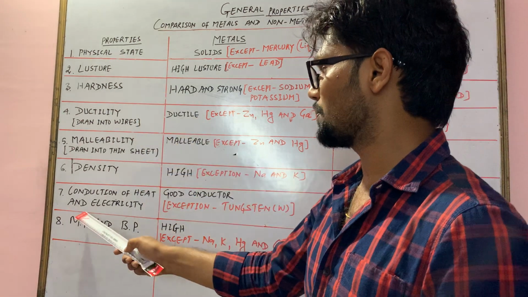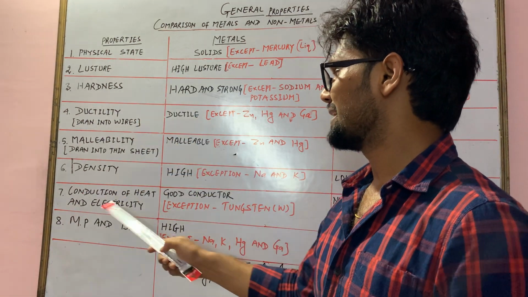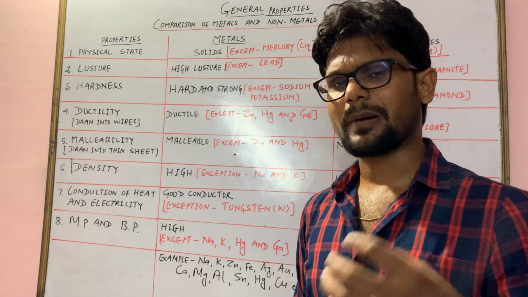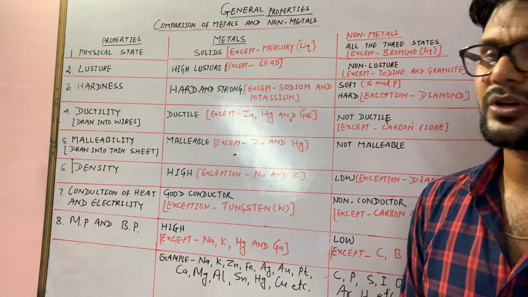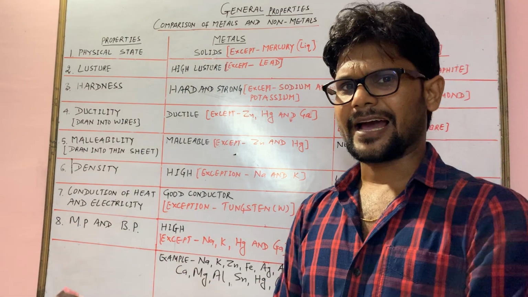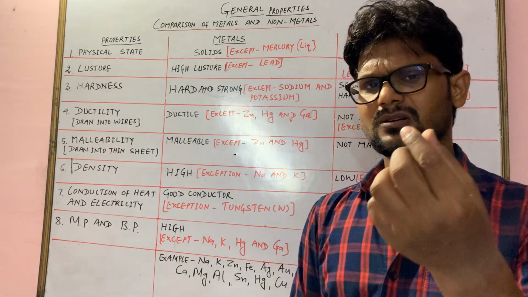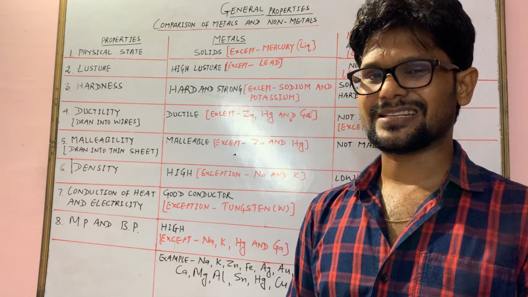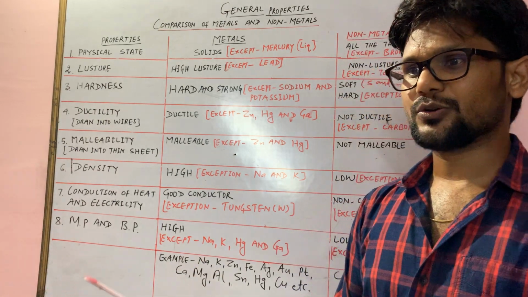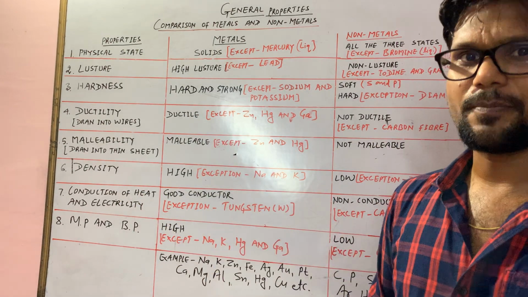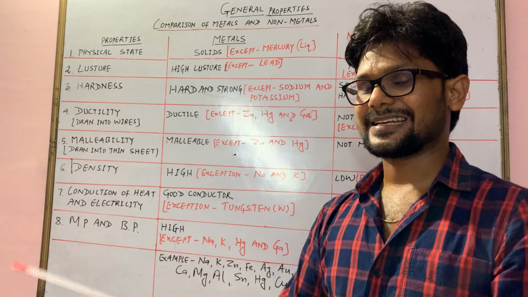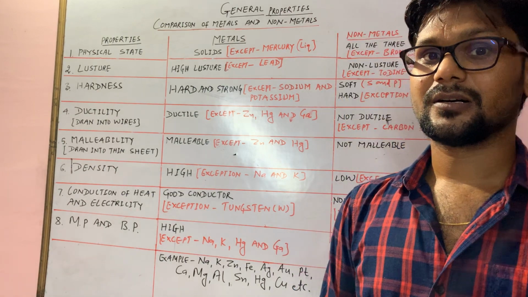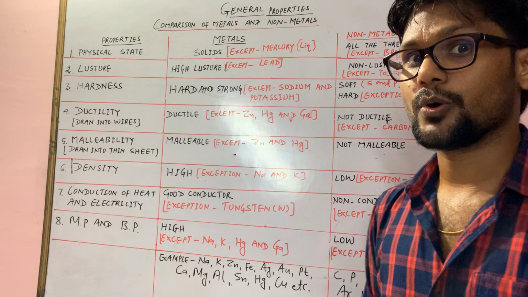Now we'll see the next property, that is conduction of heat and electricity. You can do a practical also, you can do an activity. Some activity is explained in your book, you can do that. Or a very simple activity you can do: take a small bulb, connect it with the dry cell, and take copper wires, and you can see that the circuit is complete, and after completion of the circuit, the bulb is glowing or not.